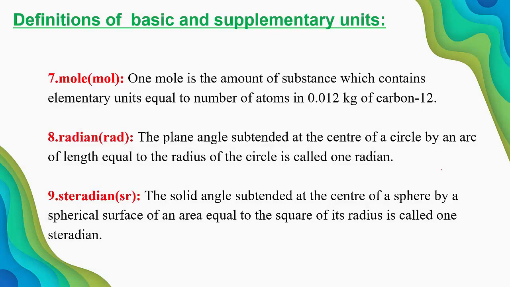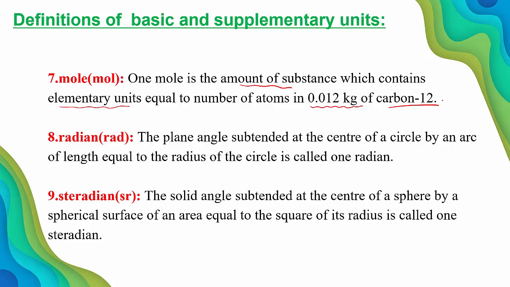Right? Then come to the seventh one, 1 mole. You studied this definition in chemistry. 1 mole is the amount of a substance which contains elementary units equal to the number of atoms in 0.012 kg of carbon 12. So there we are going to consider 1 mole. What is 1 mole? The amount of substance which contains elementary units equal to the number of atoms present in 0.012 kg of carbon 12. That is considered as 1 mole.